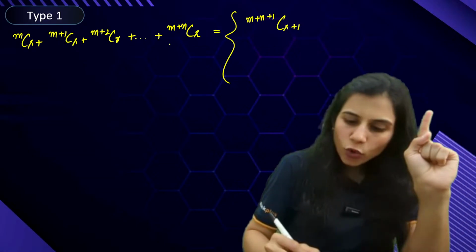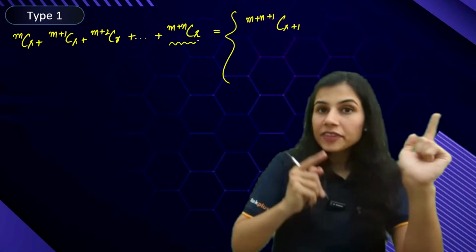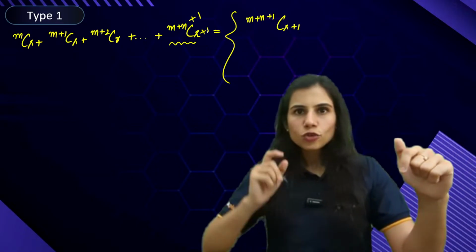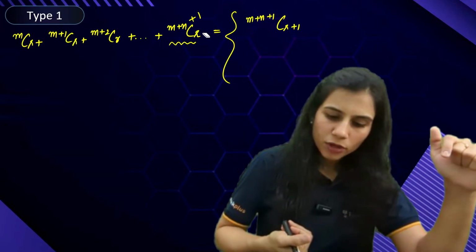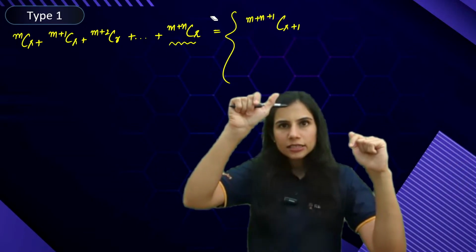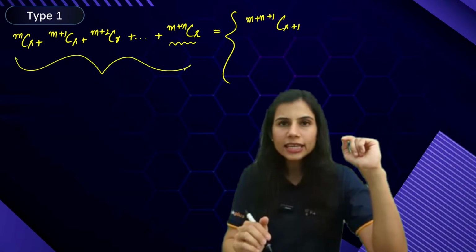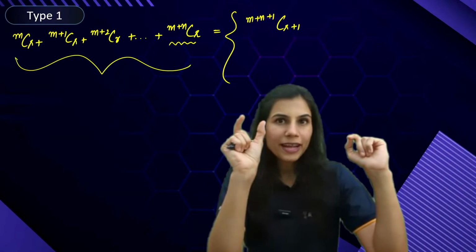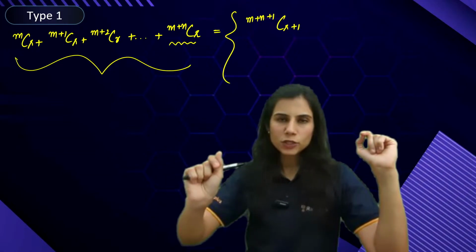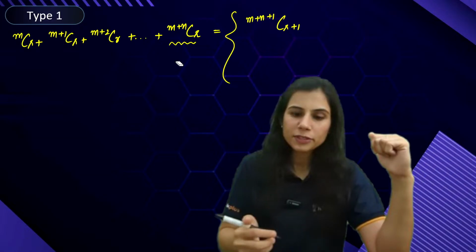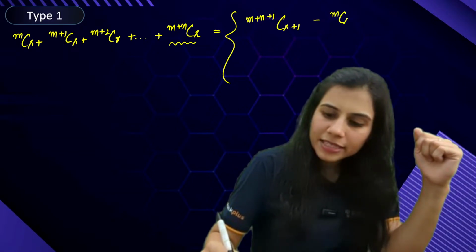So see, you are going till M plus NCR and the answer is coming out to be plus 1 above and plus 1 below. Whatever is the highest upper index and highest lower index in your entire trail of series, in that highest binomial coefficient, you add a plus 1 above, plus 1 below, and that is what you are getting on the right hand side. M plus N plus 1 CR plus 1 minus MCR plus 1.